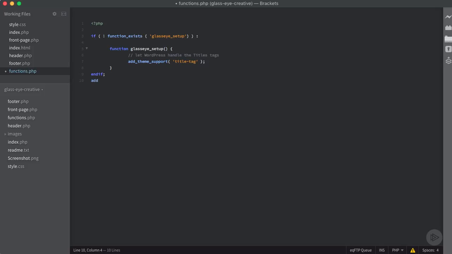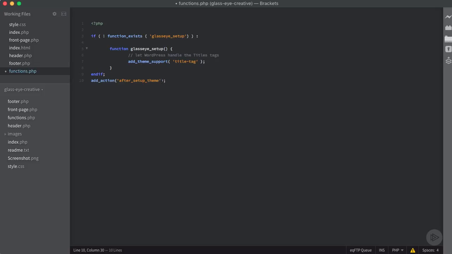So we're going to use a specific function called add action. So it's going to tell WordPress that we're going to use a specific WordPress action. And then we're going to pass it 2 different arguments. So the first one we want to add is a string, and that's going to be the specific action we want to use. And the one we want to use in this scenario is called after setup theme. So this is a WordPress defined event.